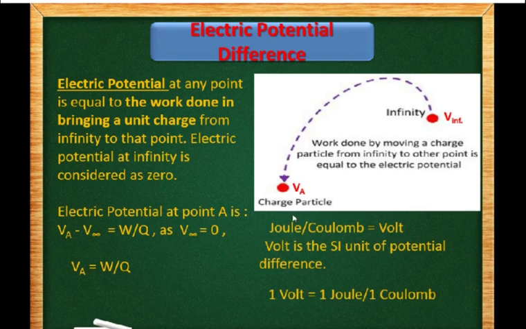Now the unit of work is joules and the unit of charge is coulomb, which is equal to volt. Now volt is the SI unit of electrical potential difference. Now how do we define 1 volt? 1 volt is the potential difference when 1 joule of work is done per coulomb of charge.